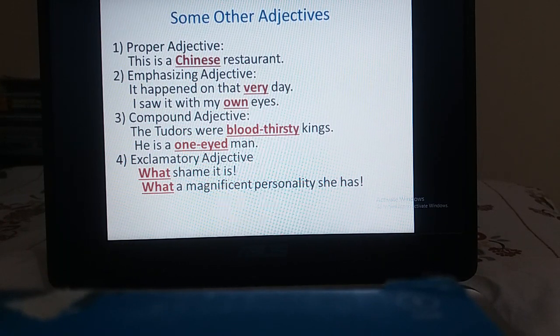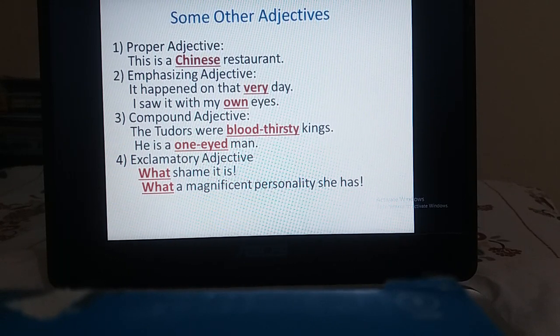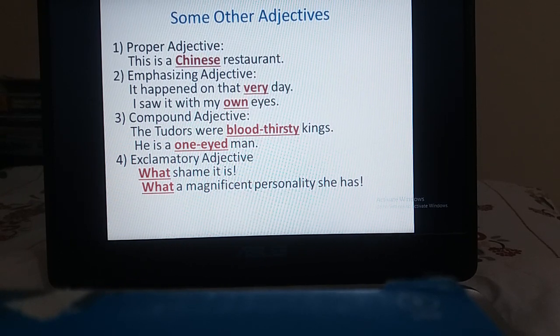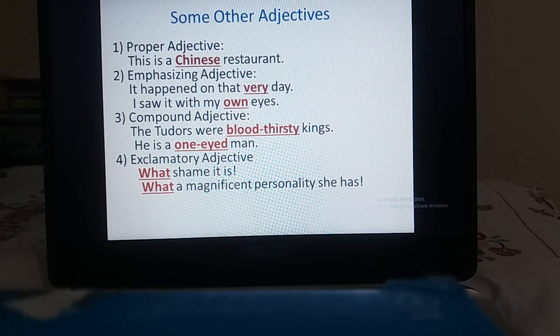Next two examples. In number 2, it happened on that very day. The focus word is very. And the next one is, I saw it with my own eyes, and the focus word is own. We use very and own to emphasize anything. When we use very and own to emphasize something and they come before a noun, we call it an emphasizing adjective.